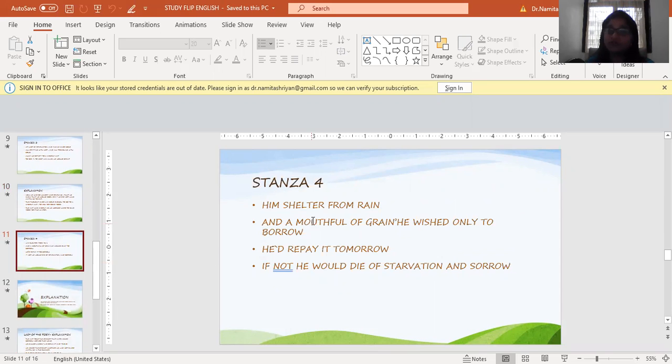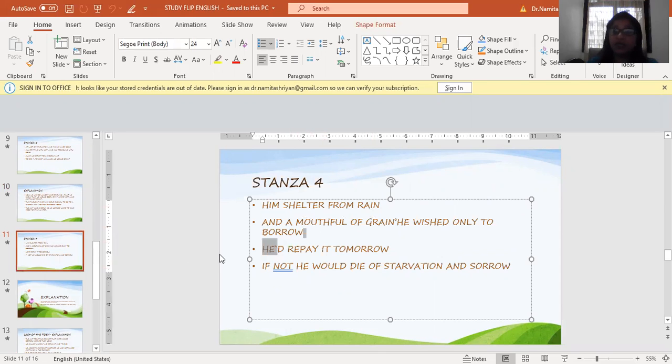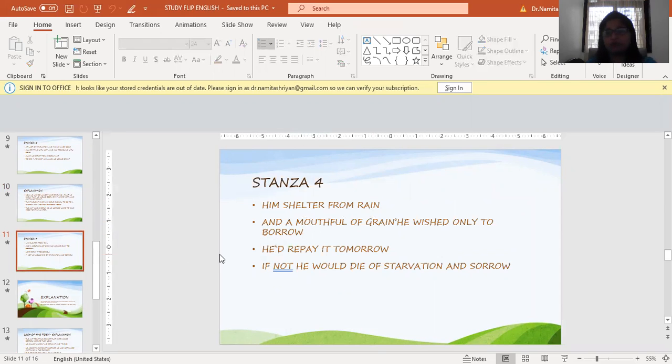To ask from him shelter from the rain and a mouthful of grain, he wished only to borrow. He'd repay it tomorrow. If not, he would die of starvation and sorrow. So he's saying he just needed a little shelter because during winters too, you get something called sleet. There is snow and some amount of rain. So that can also make you very, very wet. It's all wet and cold and freezing outside. And he just wanted a mouthful of grain. This was what he wanted to borrow.